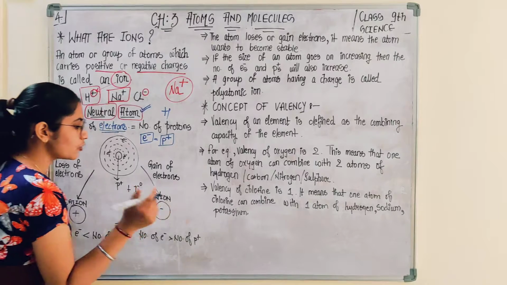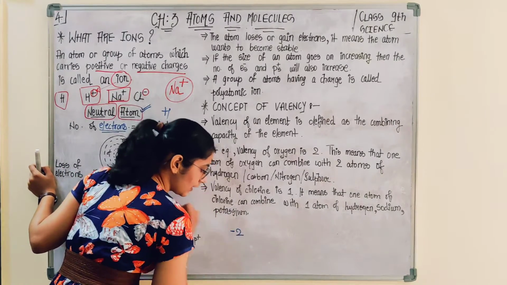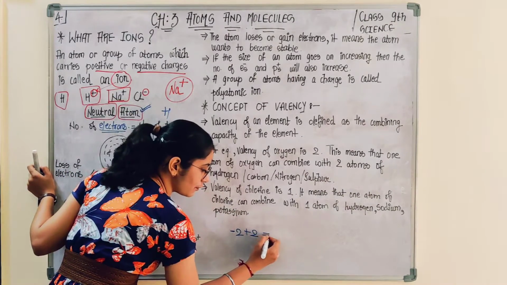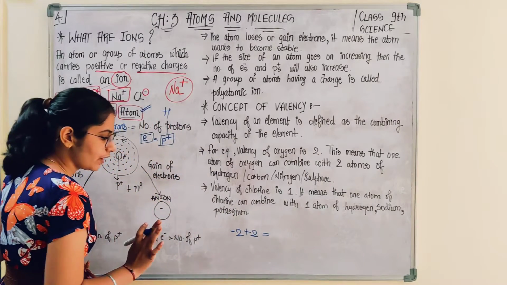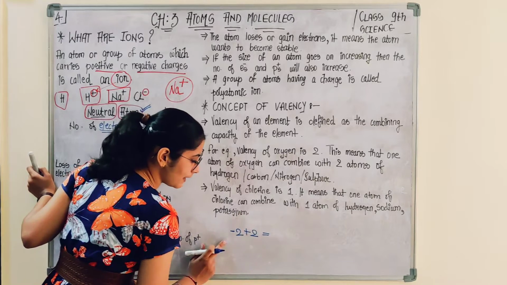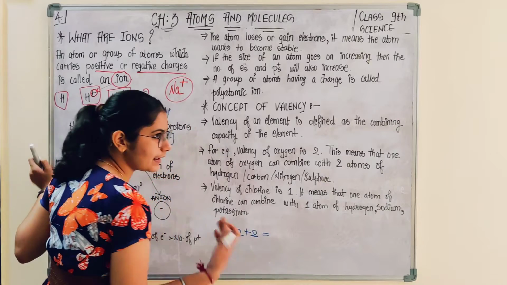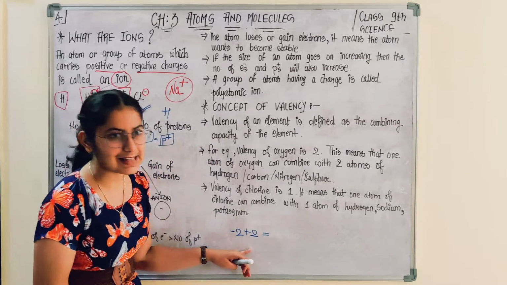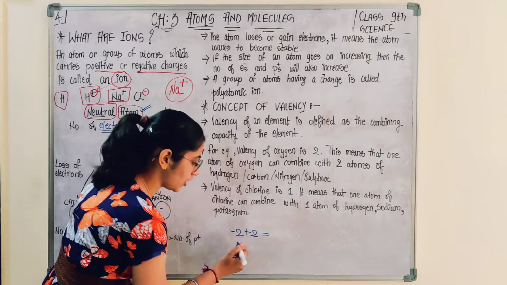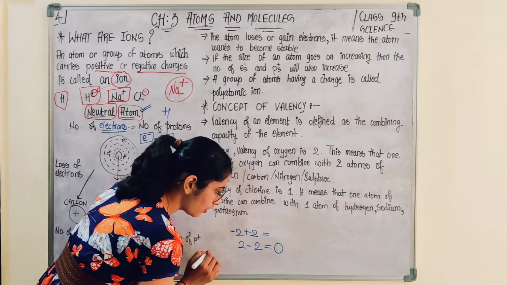Suppose there are 2 electrons. So 2 electrons means minus 2. There are 2 protons, that means plus 2. If you want to solve this, how would you solve it? What would be the answer? One positive, one negative: put the sign of the bigger number and subtract the numbers. Here there is no bigger number, so there is no sign, and simply minus 2 plus 2 gives 0.